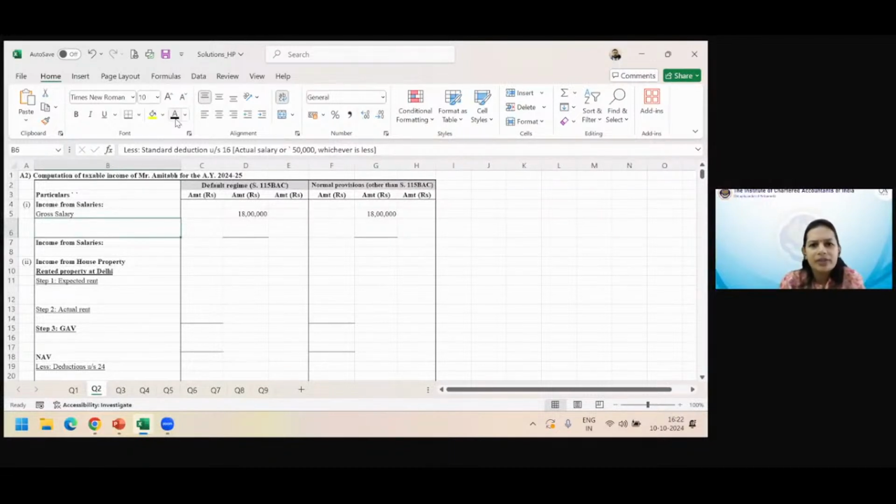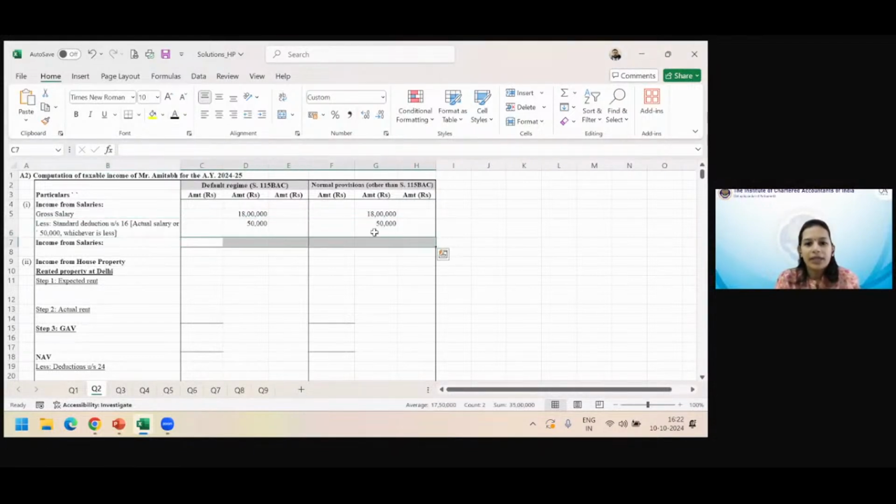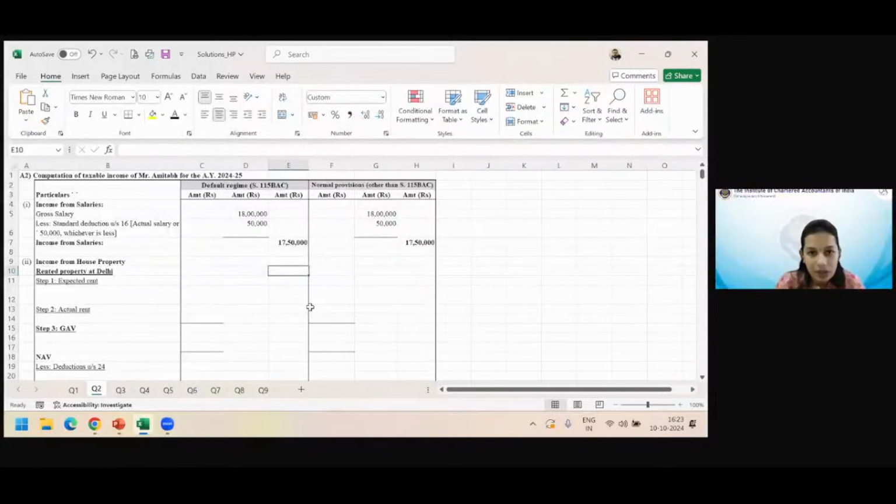Which regime should we give? Optional? Both. Yes. There was a time when it was only under optional, but now, under the provisions other than 115BAC, it is in both. For you, that is relevant. You get it in both and you find out the income from salaries. So there is absolutely no difference in the level of income from salaries under both the regimes in this particular case.